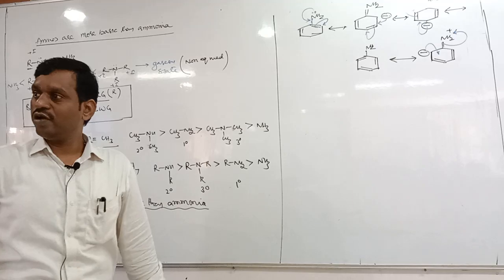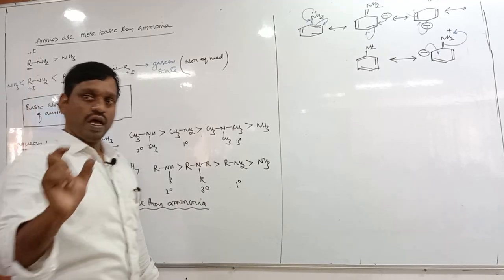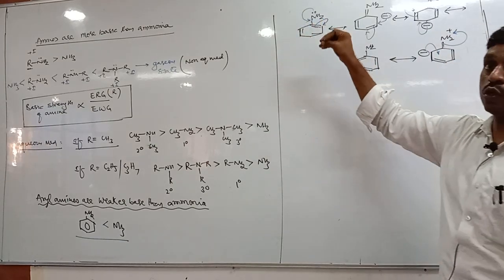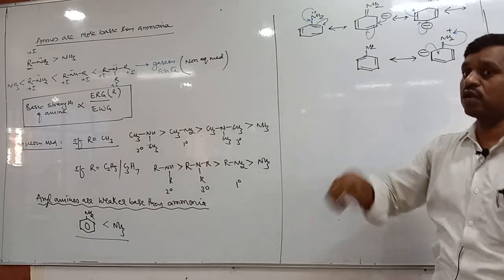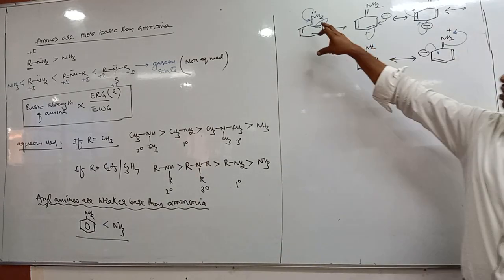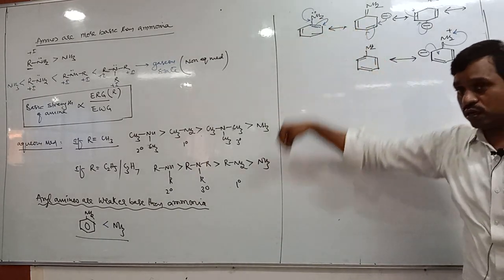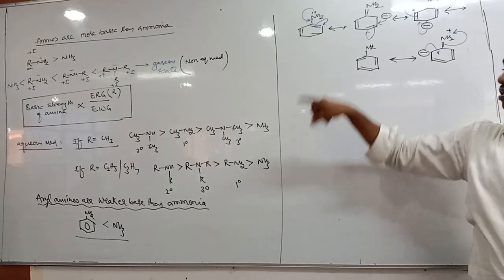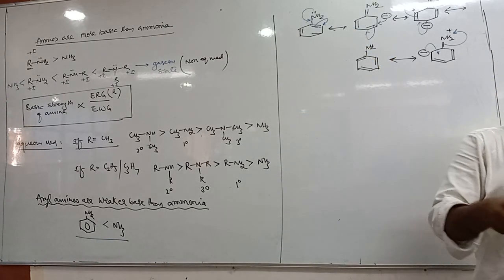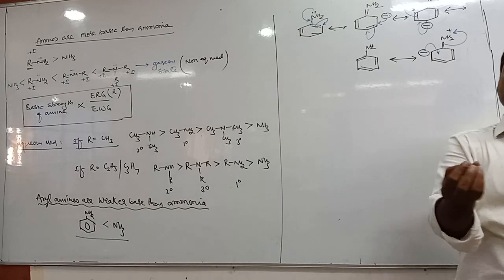So therefore, what do you understand by this? In aniline, there is a lone pair, of course. But is that lone pair delocalized or localized? Localized means they are stable and do not get involved in any resonance. But delocalized means they are in movement. Delocalized electrons are electrons which are in movement.